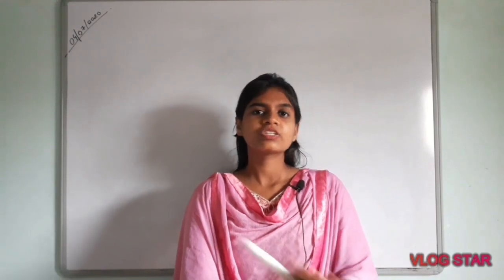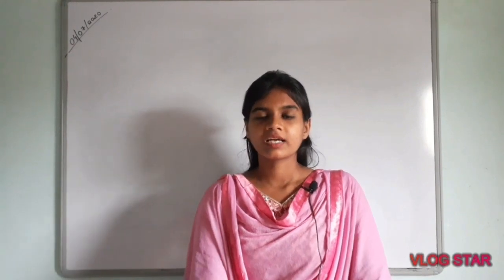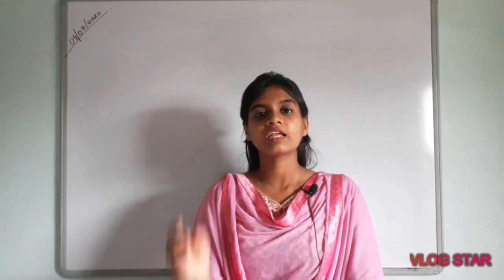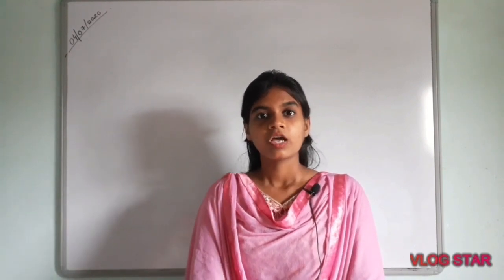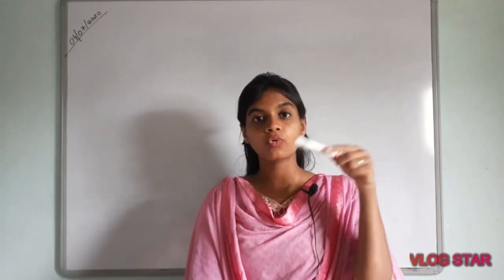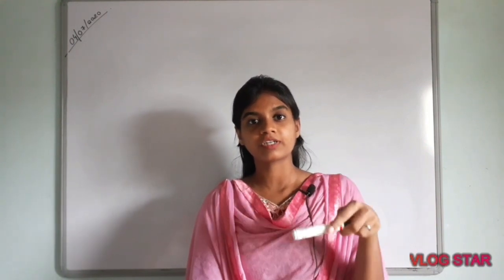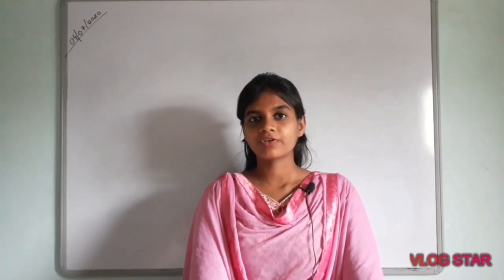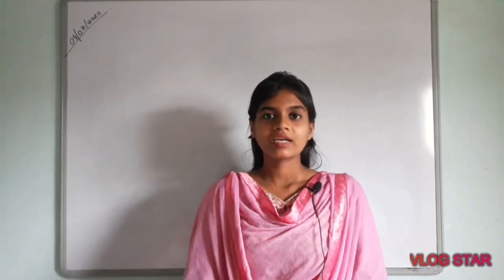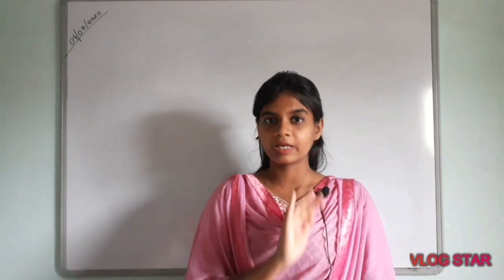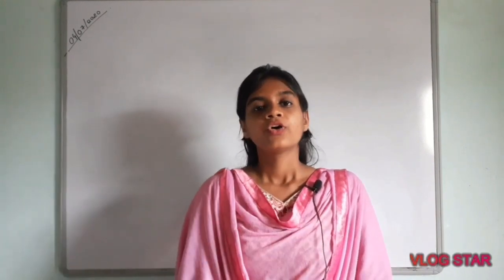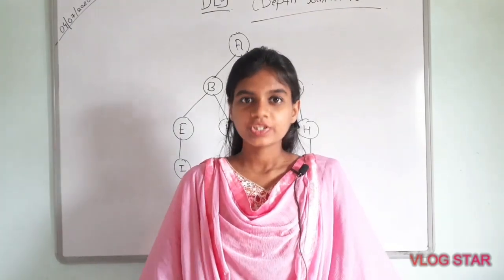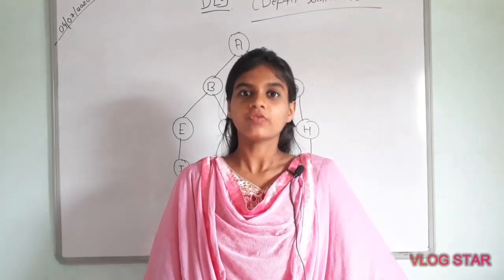So depth limited search is the same as depth first search. The only difference is that in depth first search a disadvantage was the infinite loop condition, and to avoid that infinite loop while traversing the tree, we use depth limited search. That's the difference between depth first search and depth limited search. Overall it's the same, its working process and implementation, everything. So this was all about the theory. Now I am going to teach you a practical example.